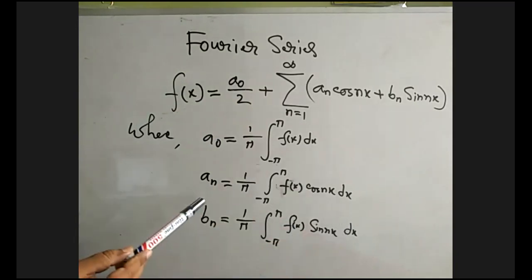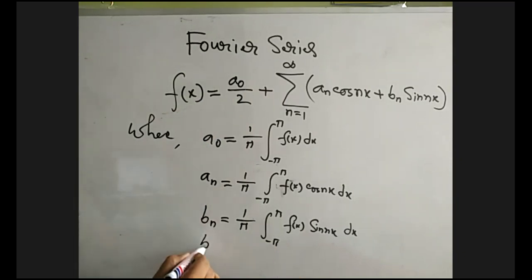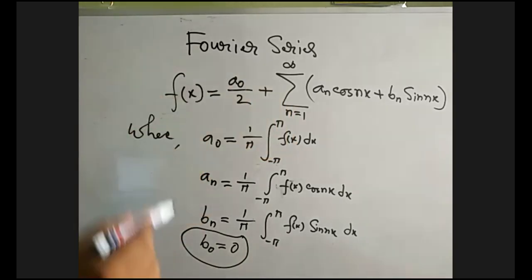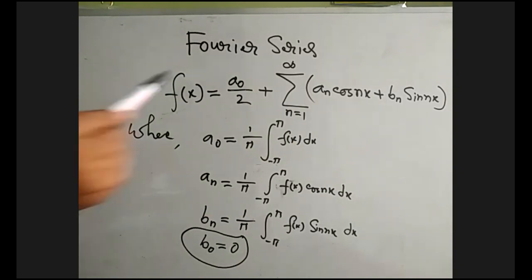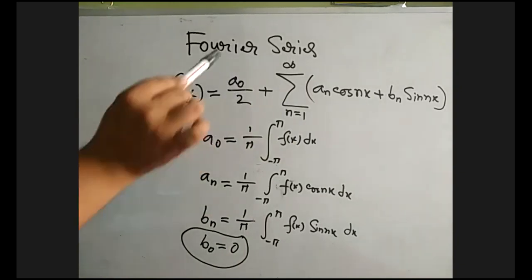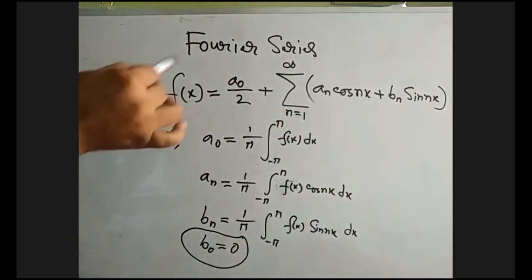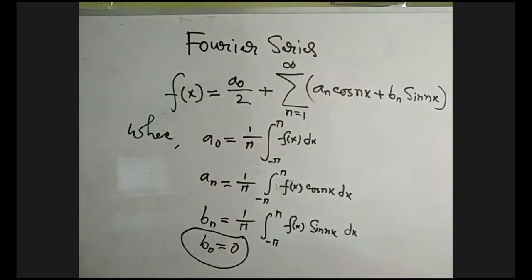Okay, but here b naught is not present. Remember it. What is b naught actually? It equals 0. This is why b naught is absent here, because sin 0 equals 0. This is why we should not write b naught, but a naught is non-zero. Remember it. So this whole mathematical expression is called the Fourier series.